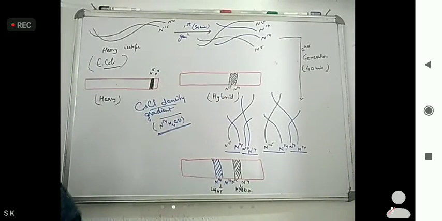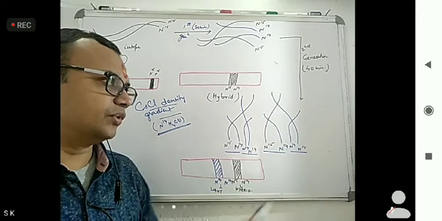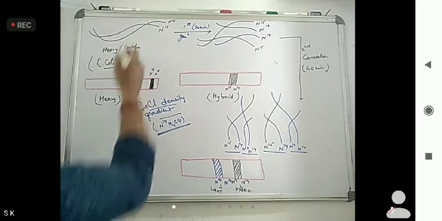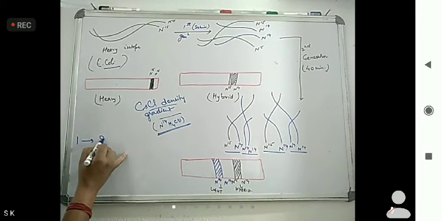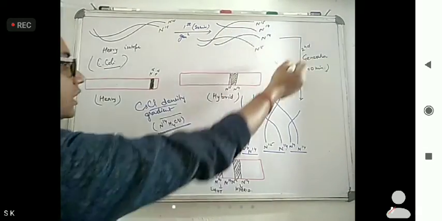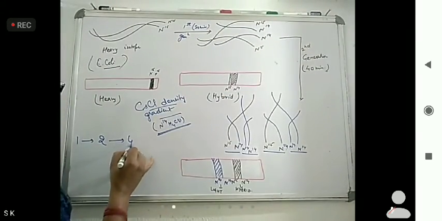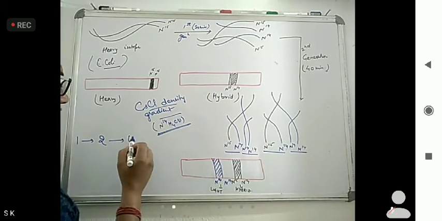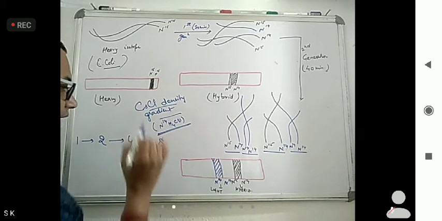Like that, if we go further, how are we going on? One changes into two, this two changes into four, and if we go to the third generation, it will come 8.